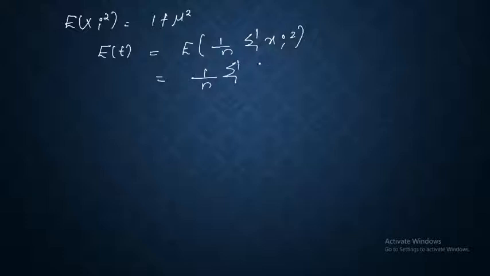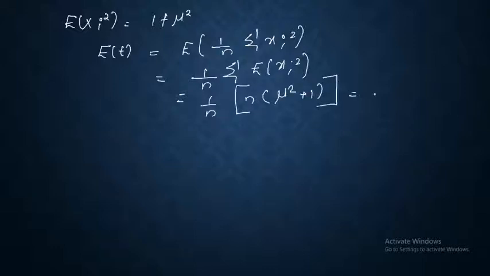Therefore, expectation of t is equal to expectation of 1 by n into summation xi square, which is equal to 1 by n summation expectation of xi square. I hope you know how I got this. I took the constant 1 by n outside, and also the summation outside, and therefore I get 1 by n into n into mu square plus 1, which is equal to mu square plus 1.